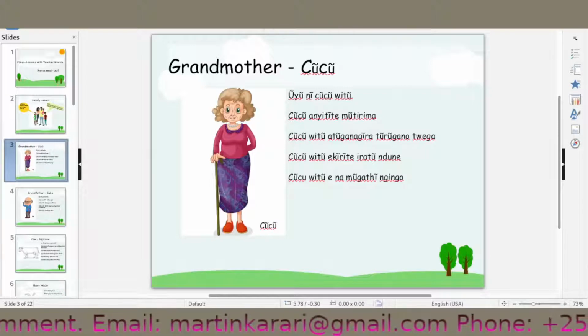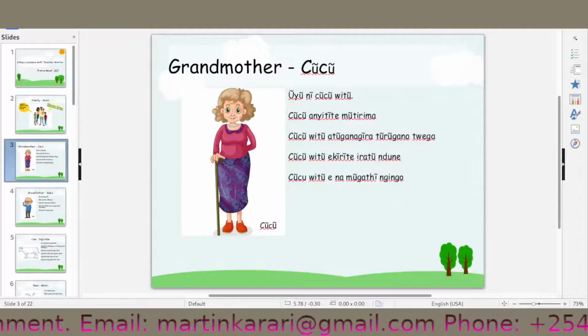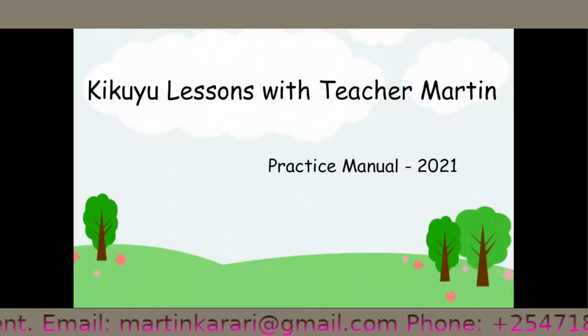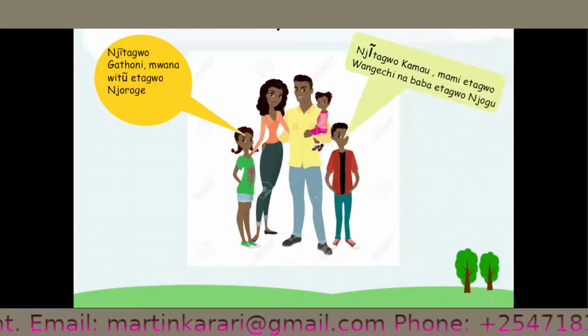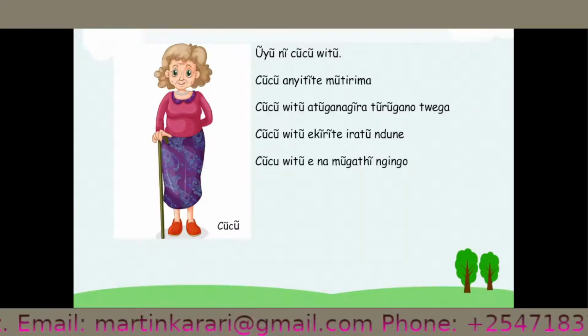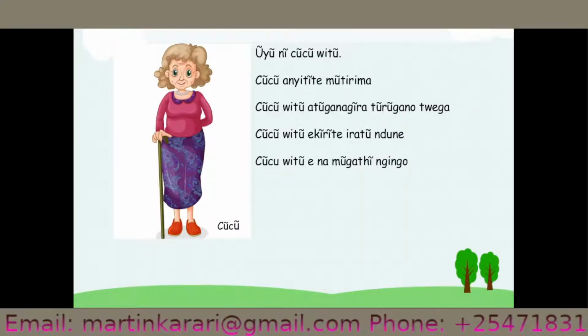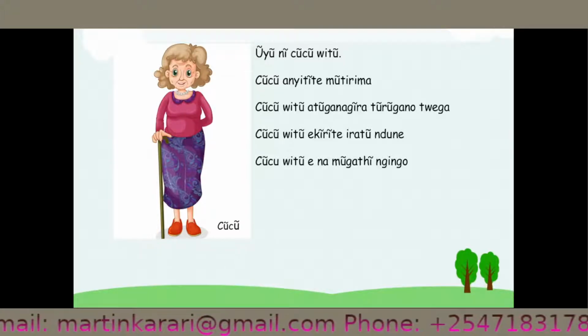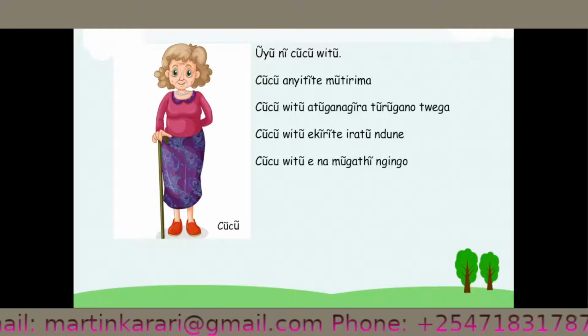Let me try to put it in presentation mode. Okay, I hope this will be better. So we are saying Oyo neshosho wito, that is to say, this is my grandmother.